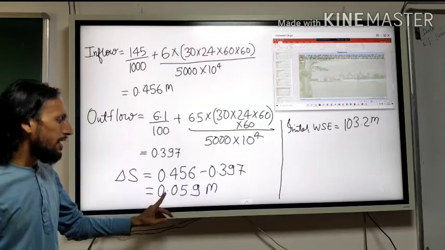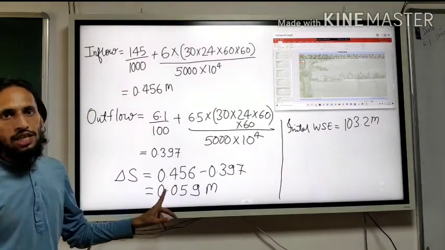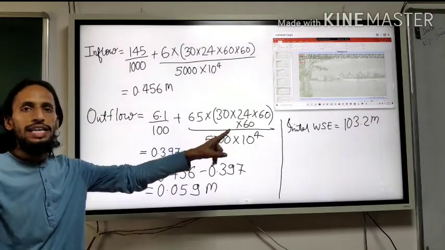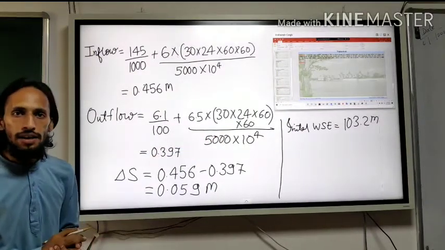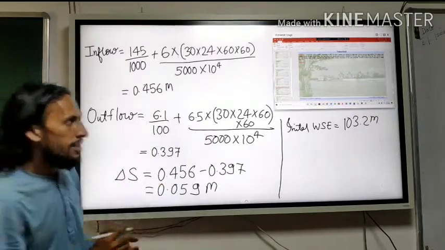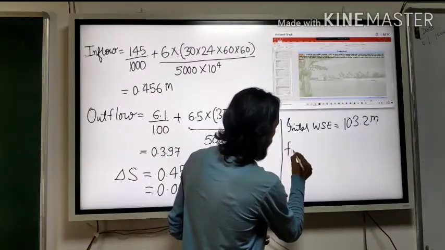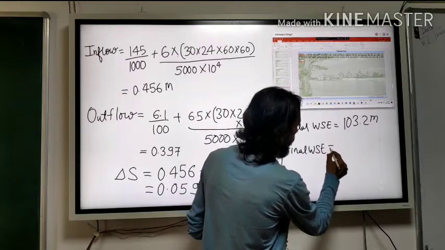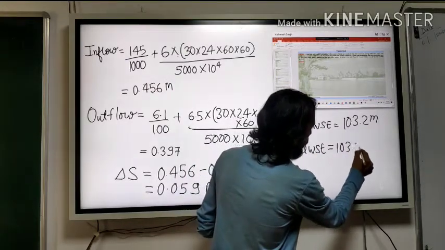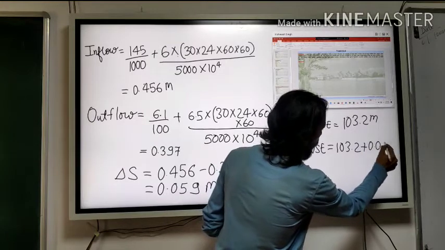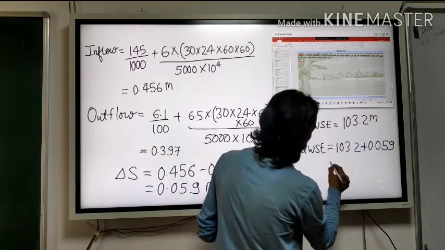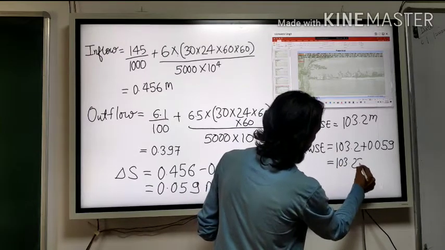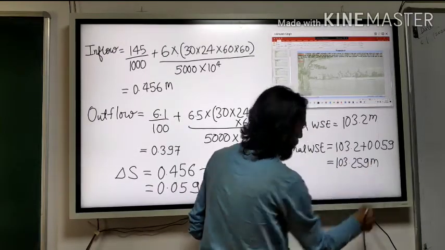So the water surface elevation should rise. That means we should add this change to the initial height of the water surface. Final water surface elevation will be 103.2 plus 0.059, which is 103.259 meter.